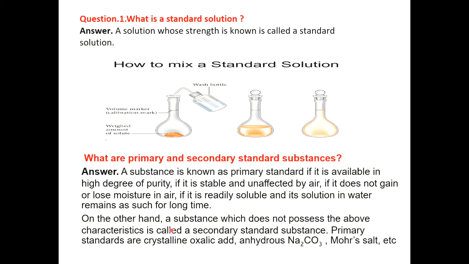A substance which does not possess the above characteristics is called a secondary standard substance, for example sodium hydroxide. Examples of primary standard substances are crystalline oxalic acid, anhydrous Na2CO3, where anhydrous means no water is present, and Mohr salt.